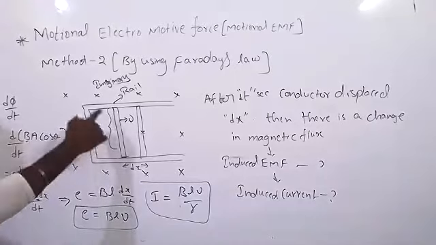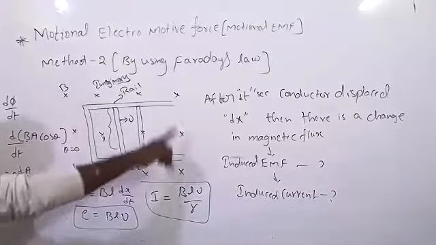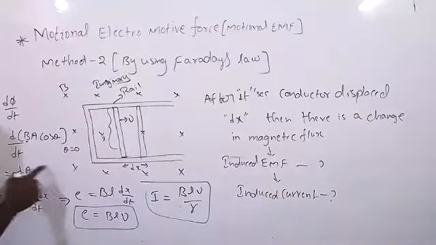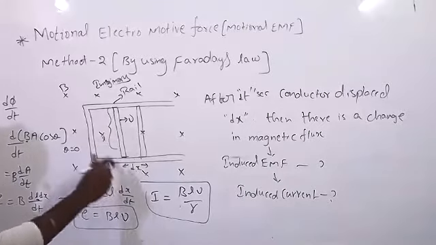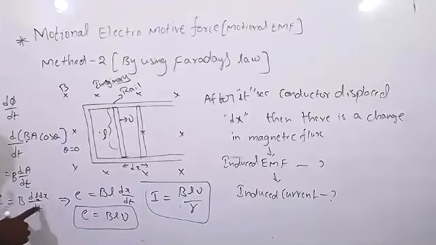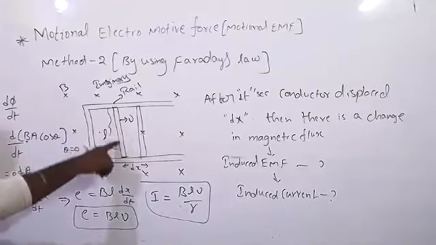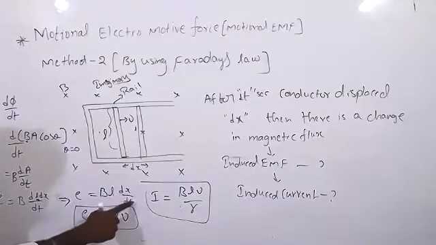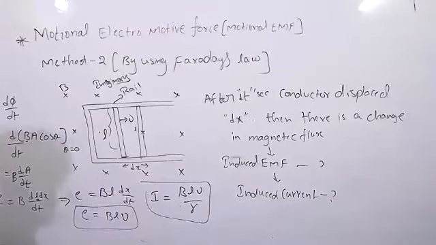Here B is the magnetic field, which is uniform and constant. Just take it out, and you will remain with dA by dt. What is the area here? Length into breadth. The length of the conductor is the same, whether you take it here or here, so take it out. So dx by dt, where x is the displacement. The rate of change of displacement is called velocity. We have calculated the induced EMF, motional EMF, that is E is equal to BLV.